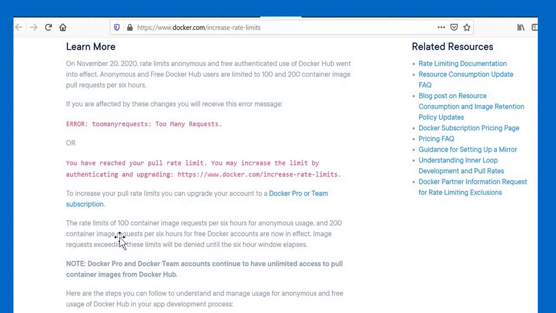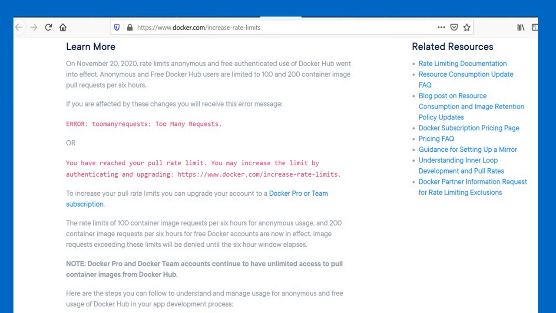You can see the rate limit is 100 container image requests per 6 hours for anonymous users who have not created any account on Docker. Users who have a free account on Docker have a limit of 200 pulls per 6 hours. So their limit is double. We will see how we can solve the problem for anonymous users and for free account users.